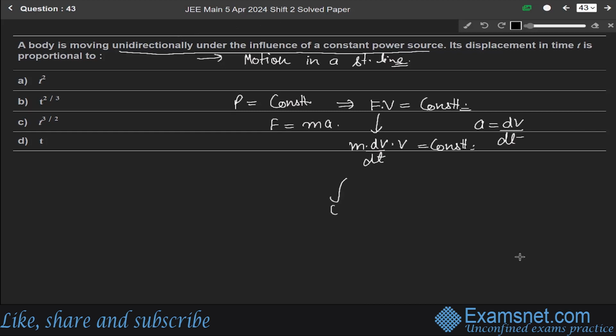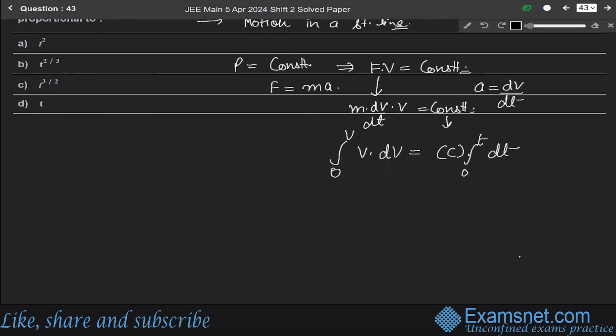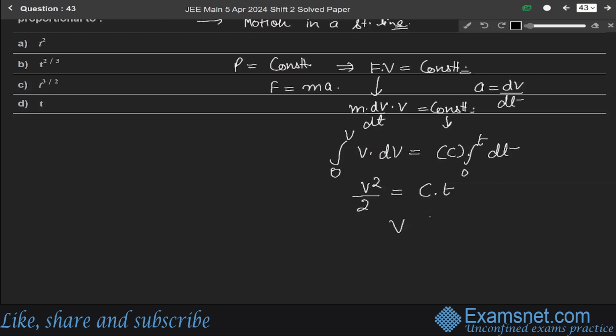So we write it as the integral from 0 to v of v dv, equals some constant c times the integral from 0 to t of dt. Now integrating it, we get v squared over 2 equals c t. So from this, we see that v is directly proportional to t to the power 1 by 2.